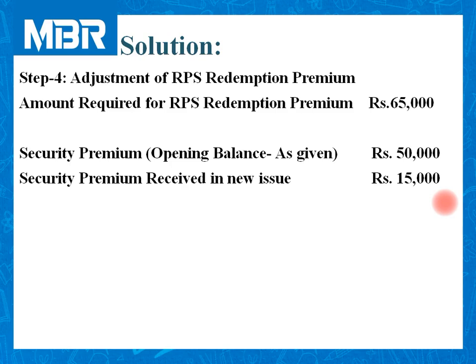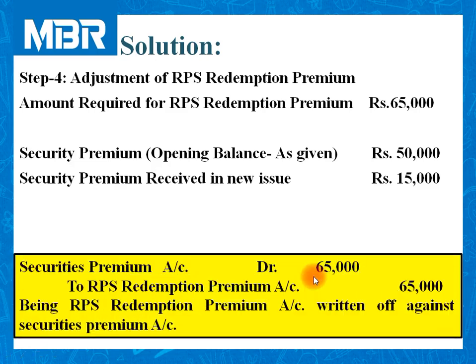As per the provision, first of all, we need to adjust against security premium. And if the amount of security premium is not enough, then we can look to the profit and loss account. But in this case, security premium is enough to adjust the amount of RPS redemption premium. Let us pass the journal entry for this redemption adjustment.